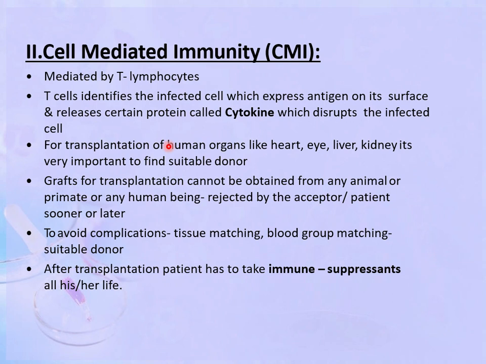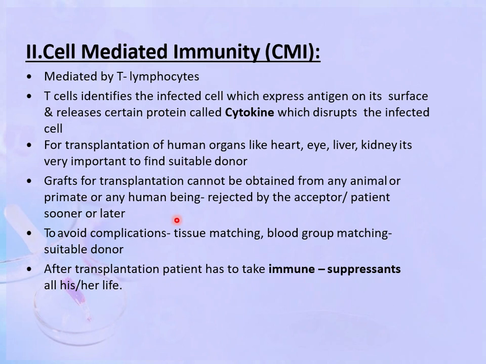Sometimes the human organs like the heart, liver or kidney are not functioning properly and they are transplanted. For transplantation, it is very important to find a suitable donor. Grafts for transplantation cannot be obtained from any animal, primate or any human being, because then it will be rejected by the acceptor or the patient sooner or later.